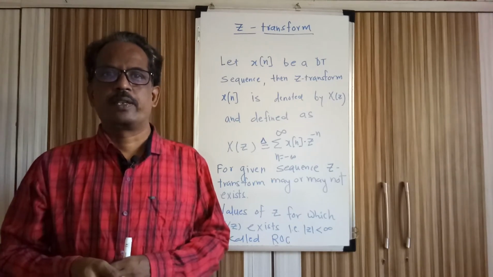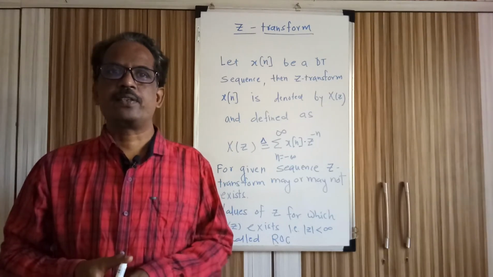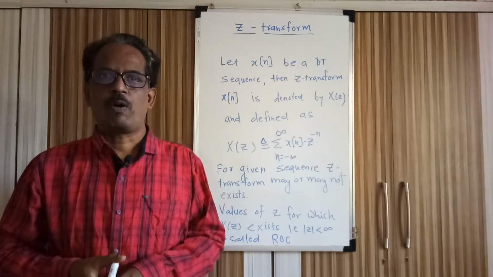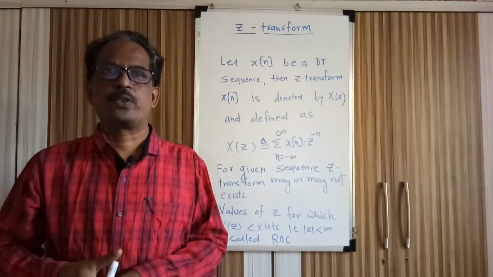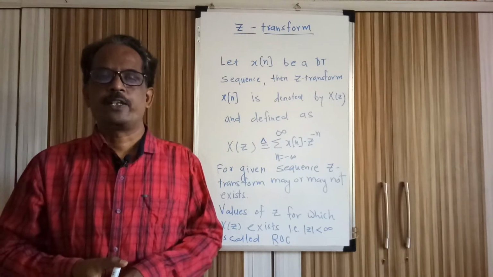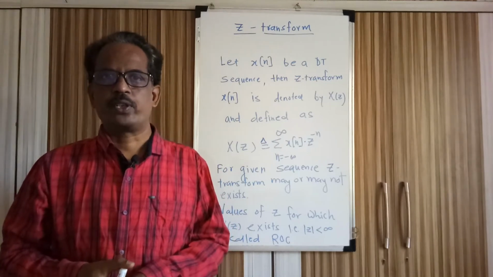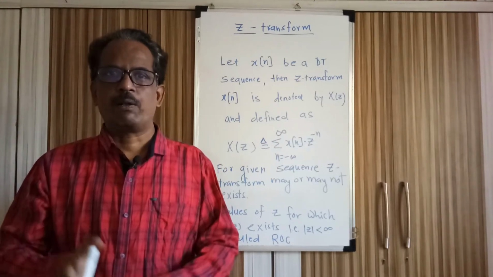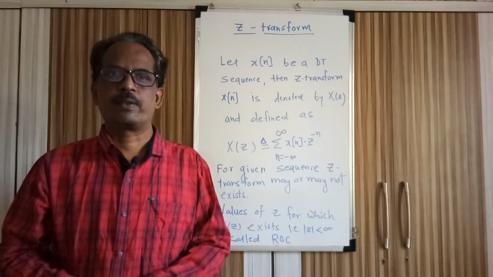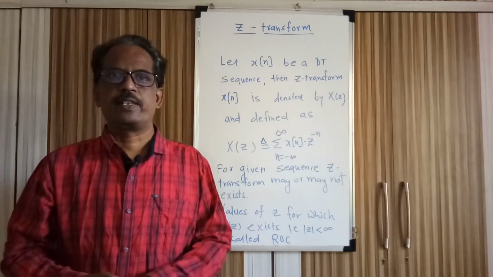In case of Fourier transform, we said that the given sequence must be absolutely summable. In this case, the condition is that the mod of the summation of x of n r raised to minus n should be less than infinity. So let us see what kind of condition that is for the existence of the Z transform. The only thing you require to know here is that calculation of Z transform and writing the answer as an equation is not enough. We also have to specify the region for which it exists, then only is that the correct answer, otherwise it is an incomplete answer.